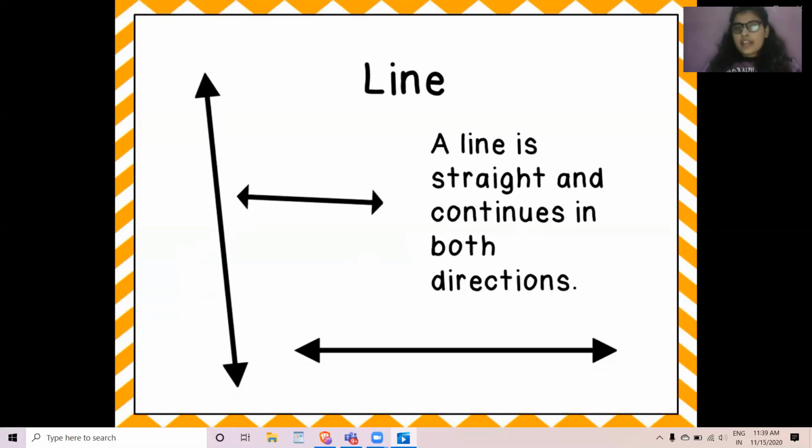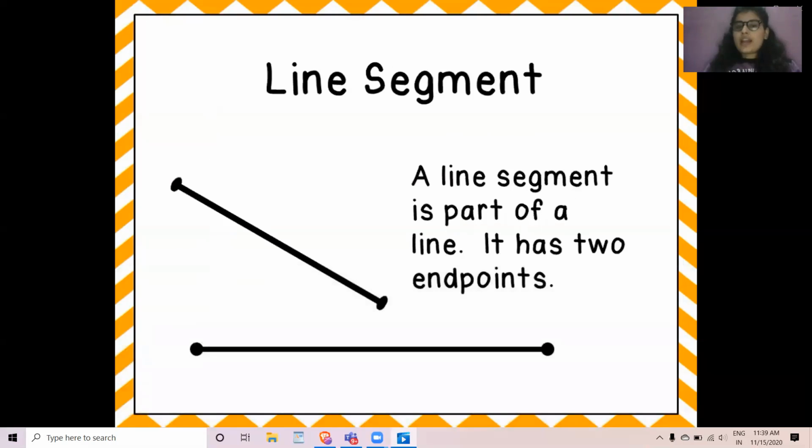It never ends. So can you see we have here the horizontal line and we have here the vertical line. So basically, the standing line is called the vertical line and the sleeping line is called the horizontal line. Now, line segment. So a line segment is what? A line segment is a part of a line. It has two endpoints. Like in a line, we don't have any endpoints, but in line segments, we have two endpoints, meaning the starting point and the ending point.